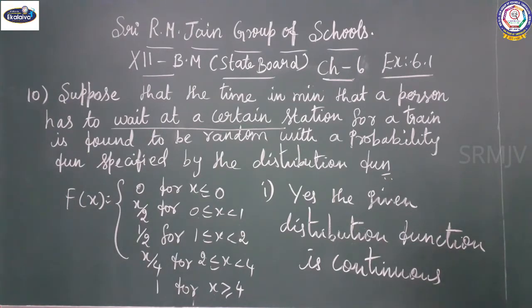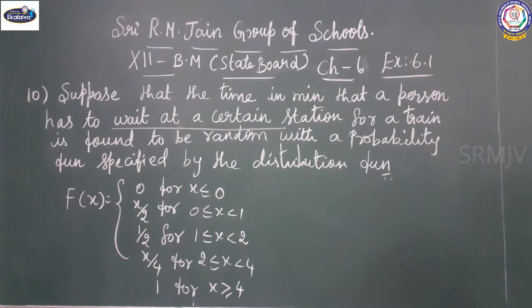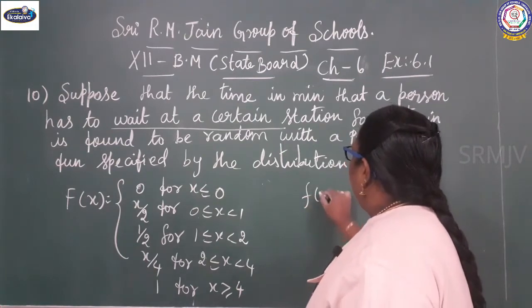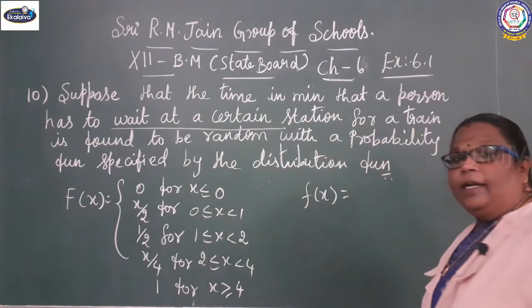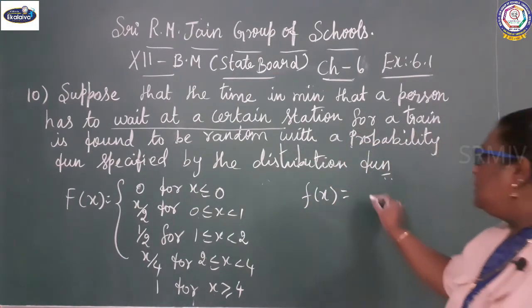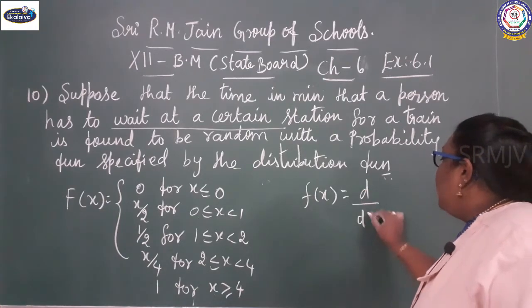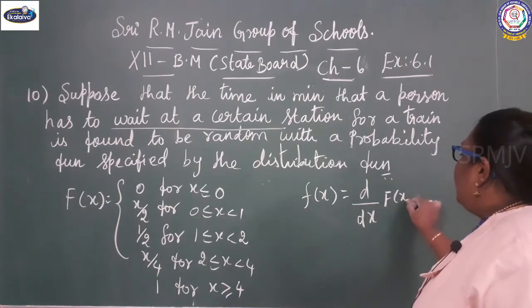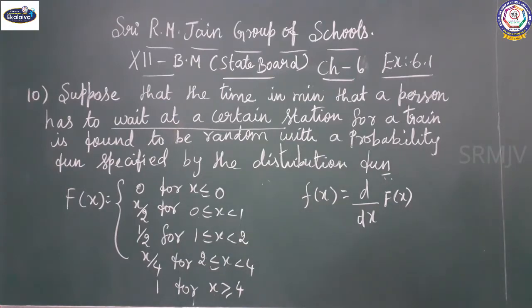The first question: as the given distribution function is continuous, the probability density function small f of x equals d by dx of capital F of x.